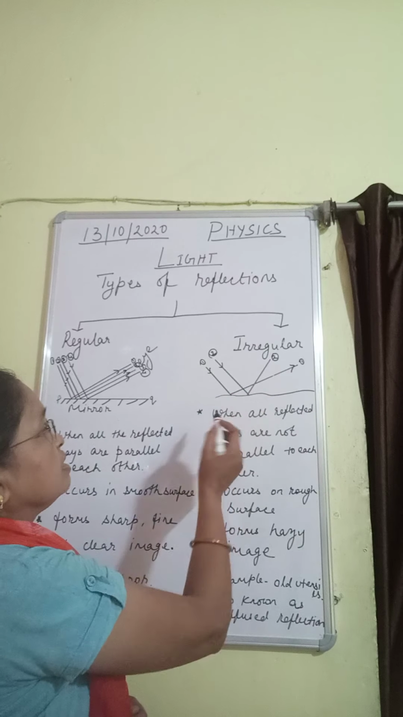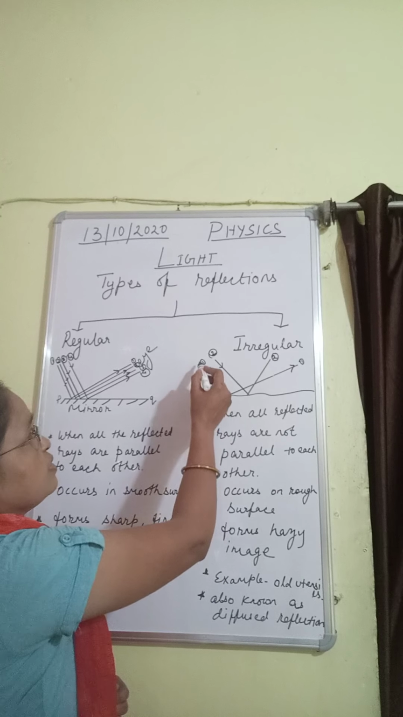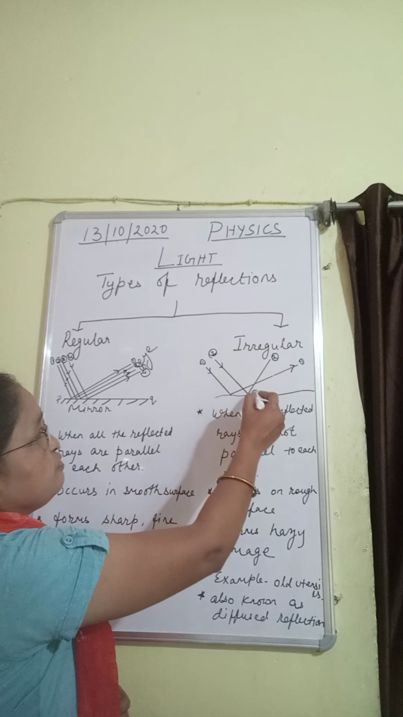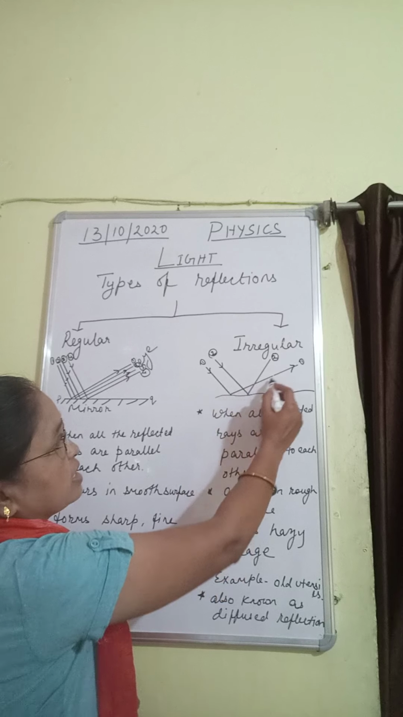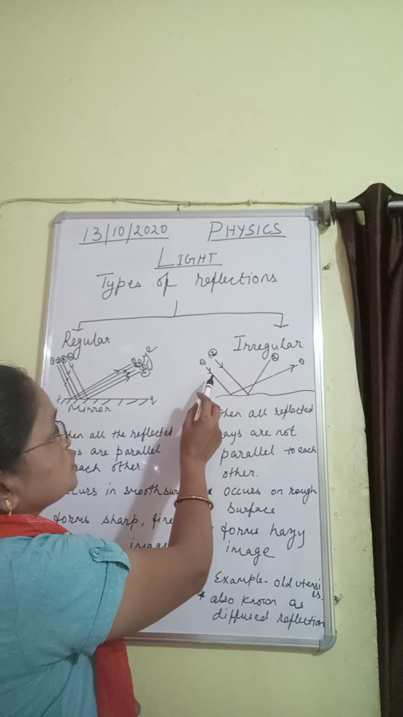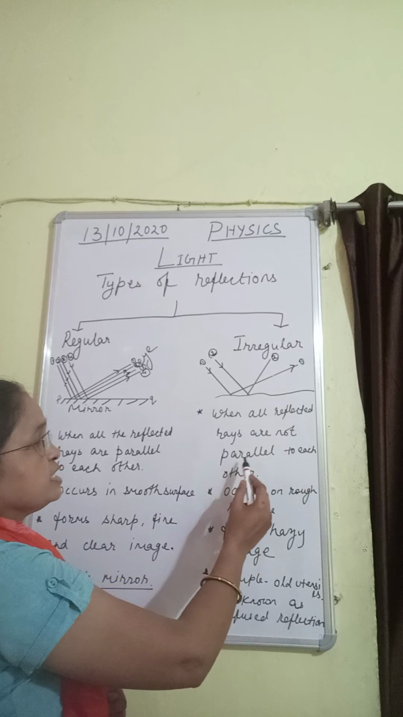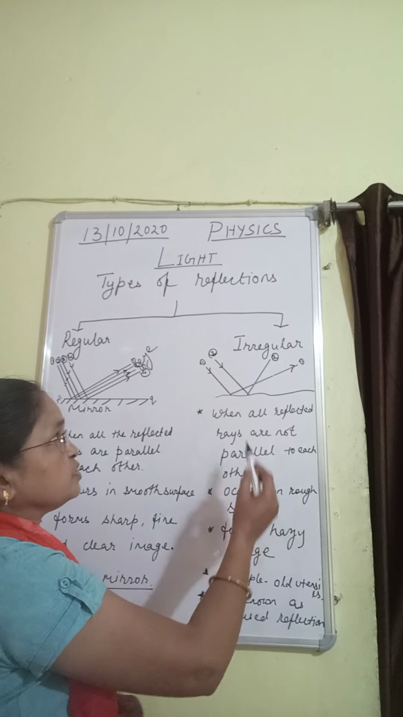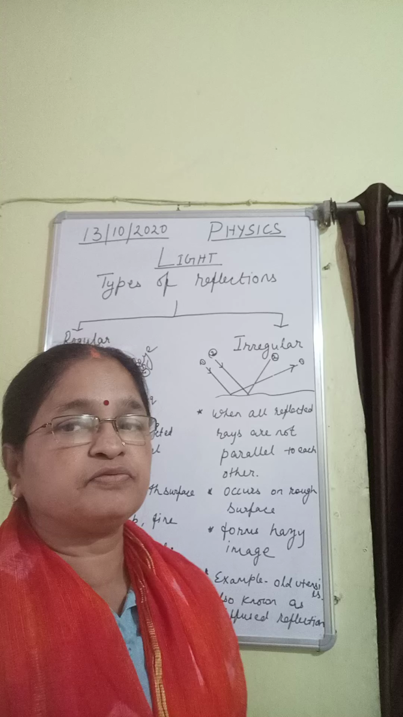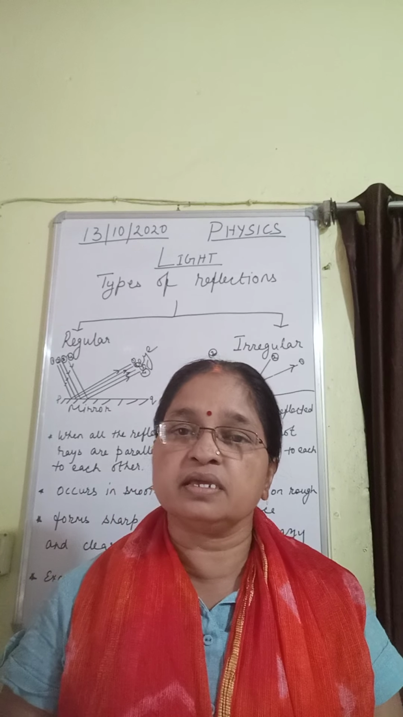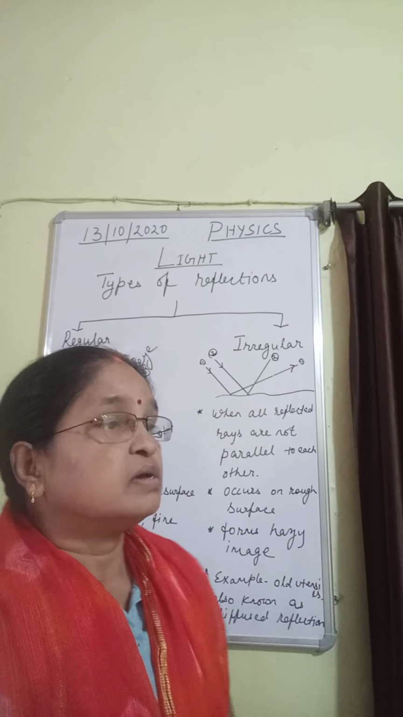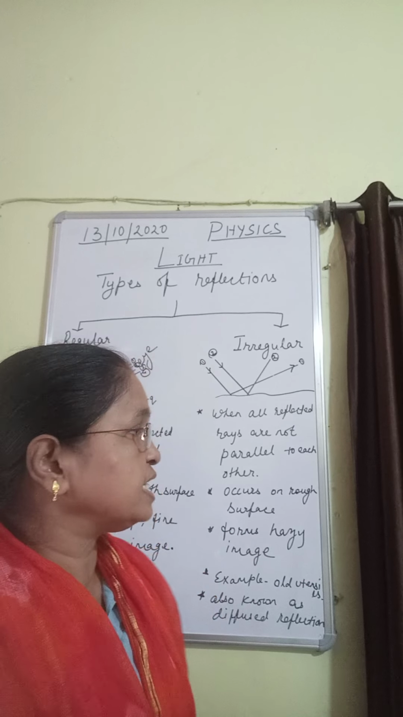Irregular reflection. Here you are seeing the reflected rays are not parallel to each other. I have shown only 2 rays. So, when all the reflected rays are not parallel to each other, then that type of reflection is known as irregular reflection. What type of image are we getting in this?